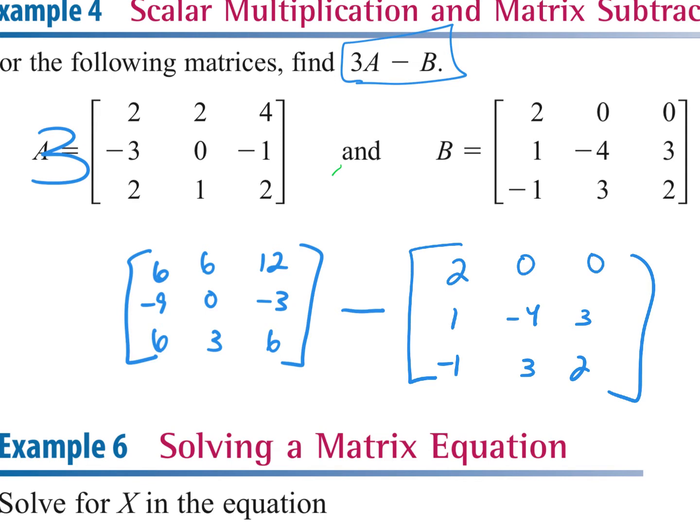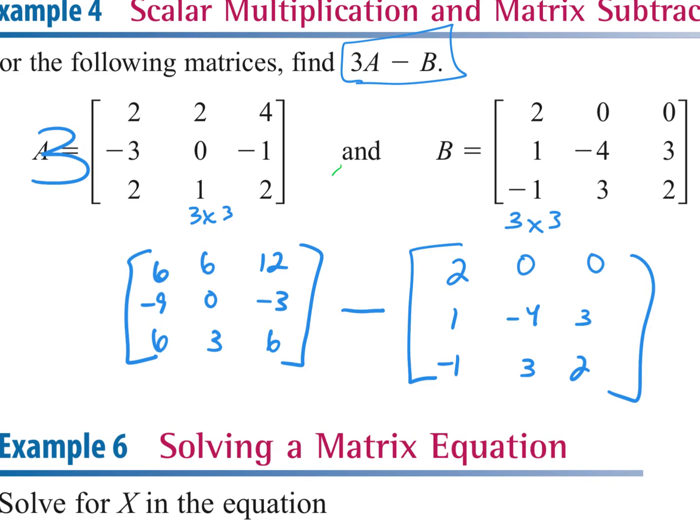First of all, to add or subtract, the dimensions have to be what? The same. Okay, this first one is a 3 by 3, right? And the second one's a what? 3 by 3. So can we subtract these? Yes. Now, you can do this 2 ways. Raul just brought up a great point. I'm going to tell you what I think is the easiest way to do it.